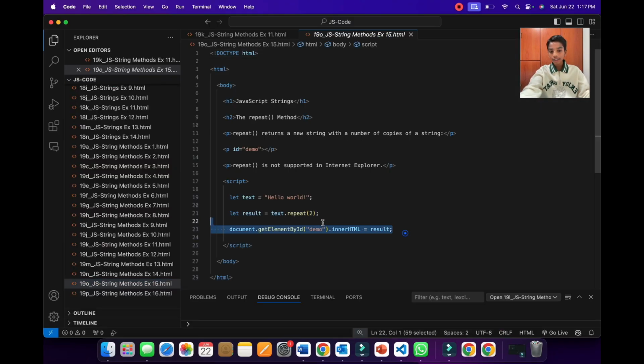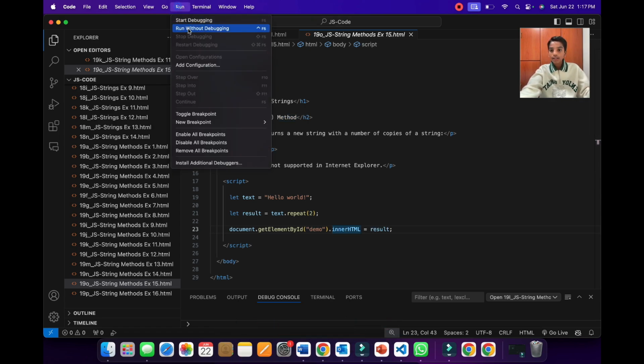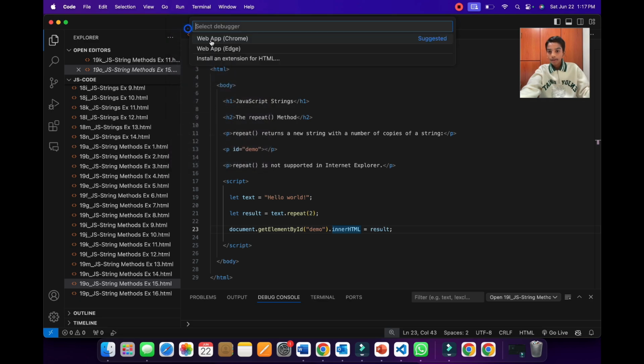So as you can see over here, here is the example from our PPT, and we're using the document.getElementById method. We're getting the ID of demo. It'll go over here to this header 2. It doesn't have the ID of demo. Next, and so on and so forth until it reaches the ID of demo, which is over here. Then it will replace it with the value of result. So now let's run this without debugging.